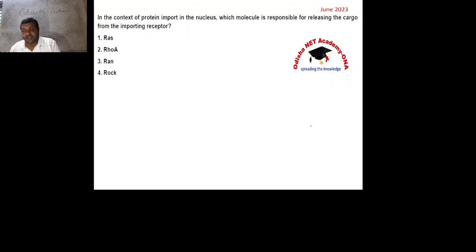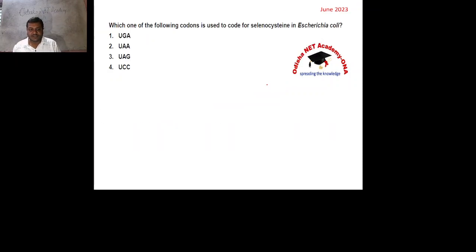Already we have discussed in our class, in case of nuclear protein import, RAN GTP is helping in the dissociation of cargo. So here the important protein is RAN. RAS, RHO, RAC, all these are signaling relay proteins.